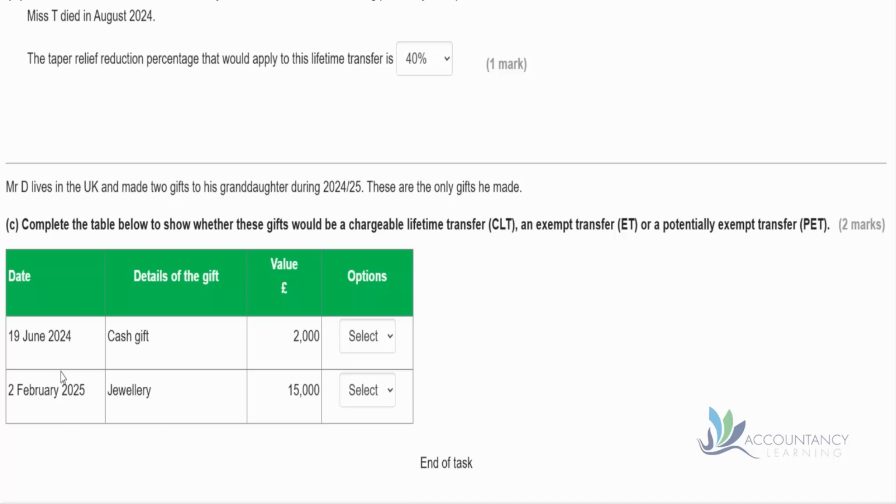So on the 19th of June 2024, there's a cash gift of 2,000. That cash gift would be exempt because we'd simply use the annual exemption of £3,000. And then for the jewellery, well, would we be giving that to a trust? Again, it's unlikely, isn't it? So that's going to be a potentially exempt transfer because we're going to be giving the jewellery to a person and therefore it's potentially exempt.